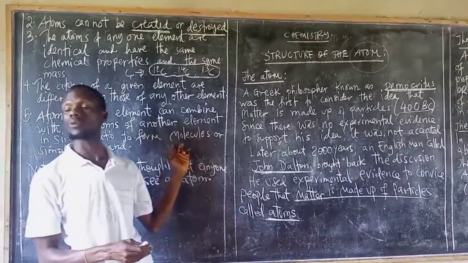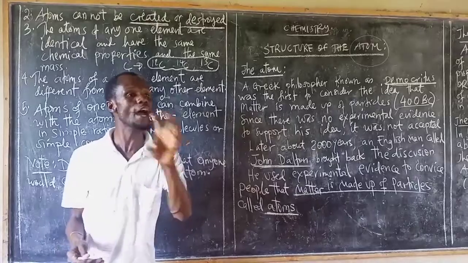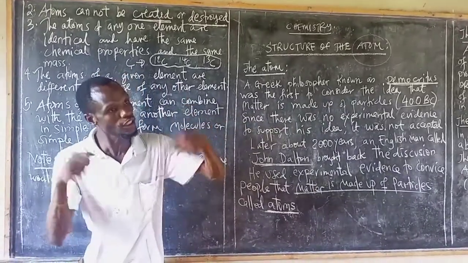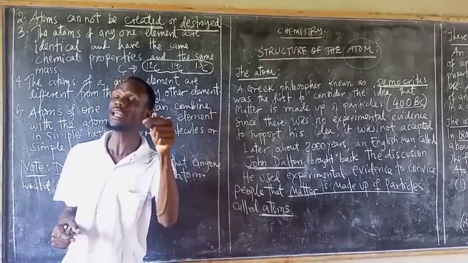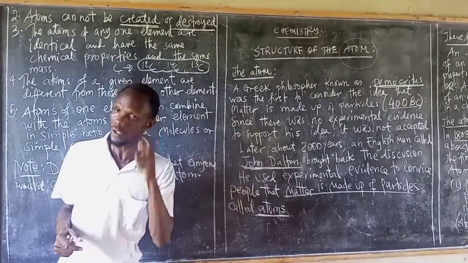So Dalton gave out five points about atoms, and he called them Dalton's atomic theory.